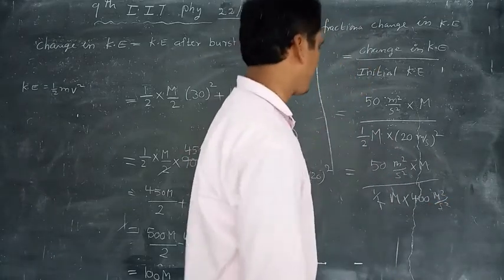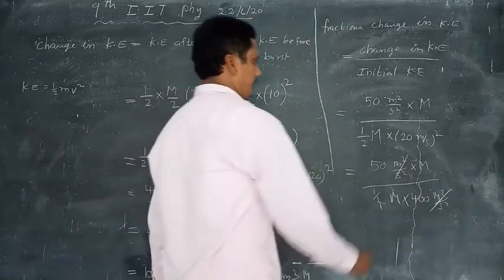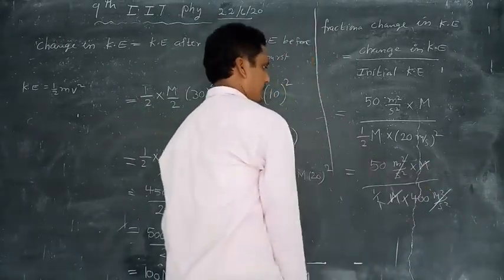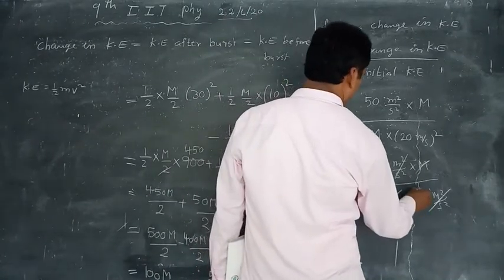Units cancelled, m cancelled, and these two cancelled by 200 times.